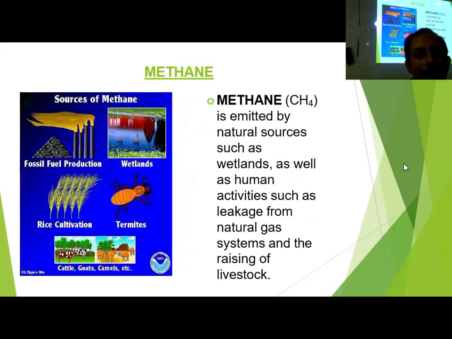Methane is another one. Okay, what is the source of methane? One major source of methane, can you tell me? Please stop talking and tell me. Tell me what is the major source of methane? Methane का source बताओ. Don't stay quiet, speak. What is the major source of methane? No idea? Methane का major source.